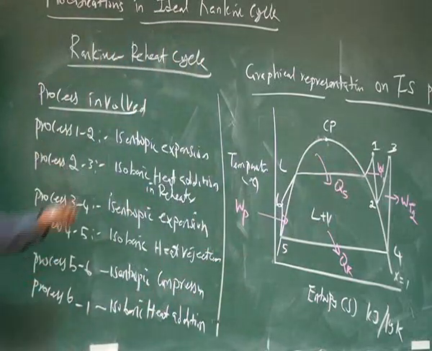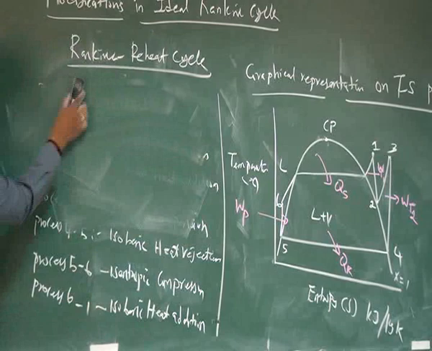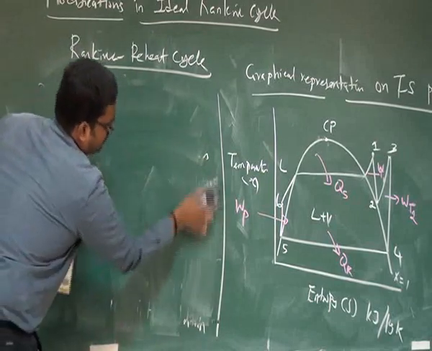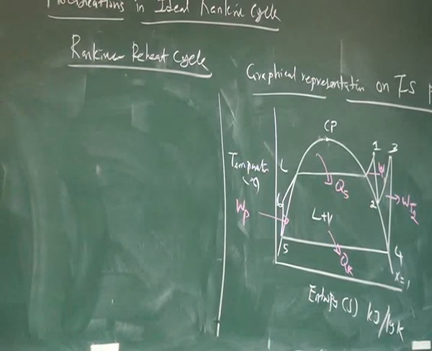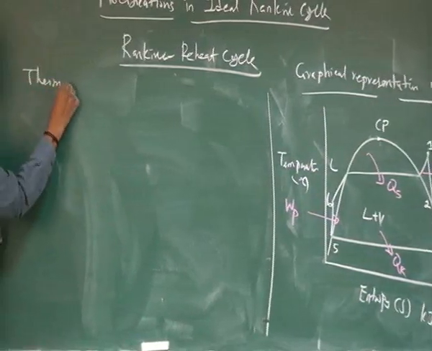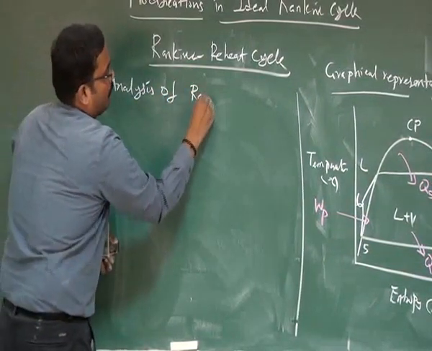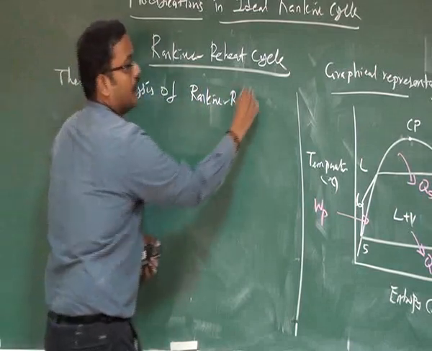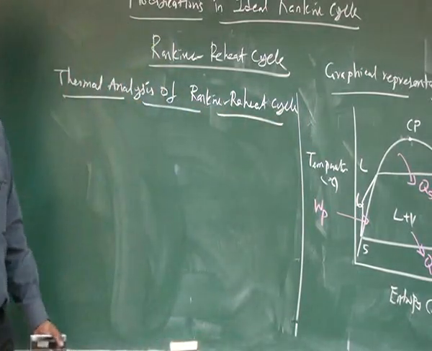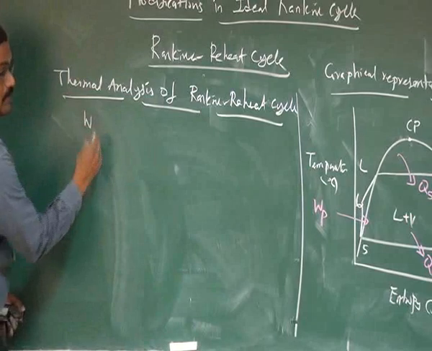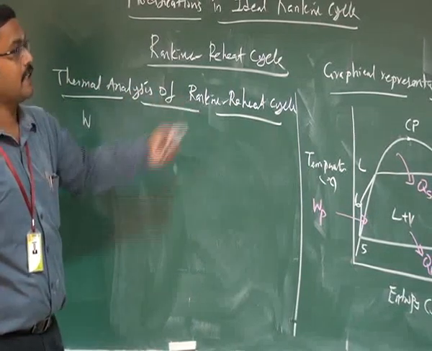Now we are going to discuss the thermal analysis of the Rankine and reheat cycle. From the steady flow energy equation, we can simplify the energy equations available for the Rankine and reheat cycle.